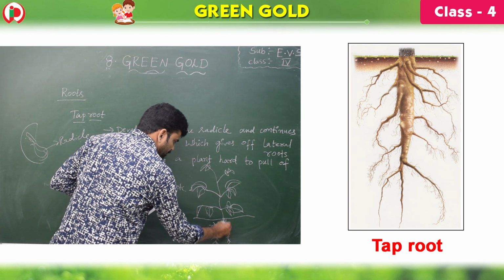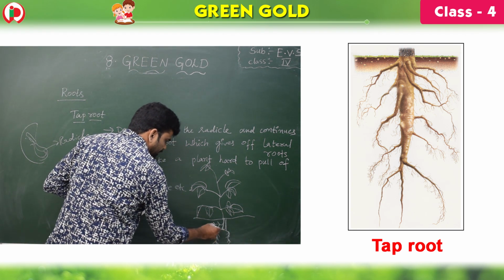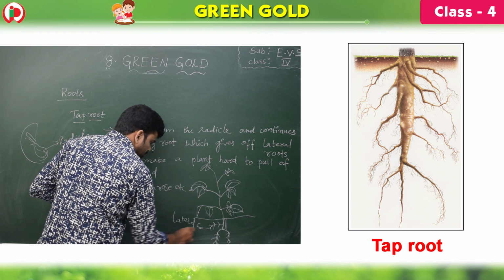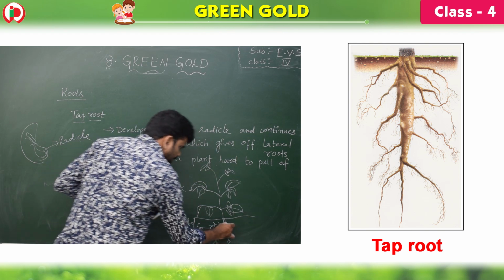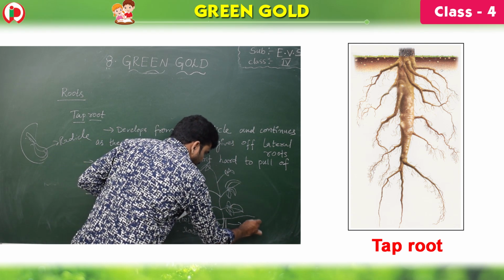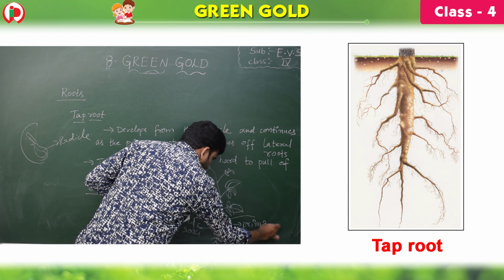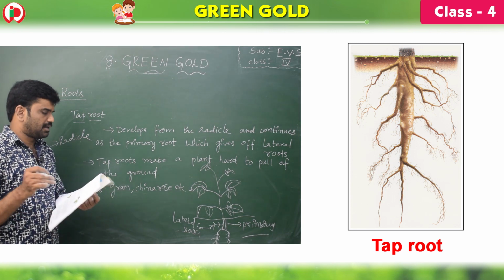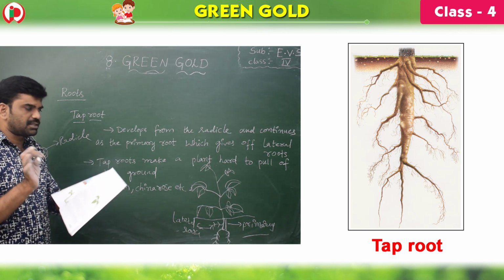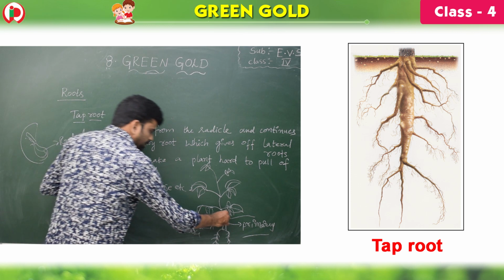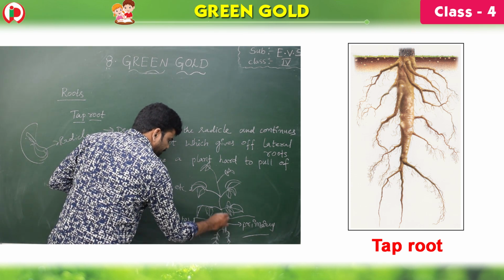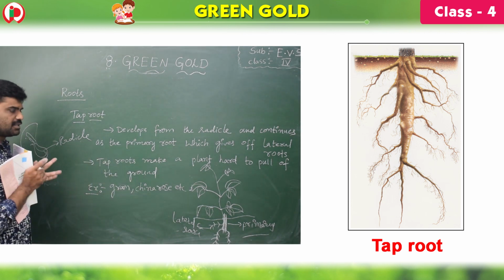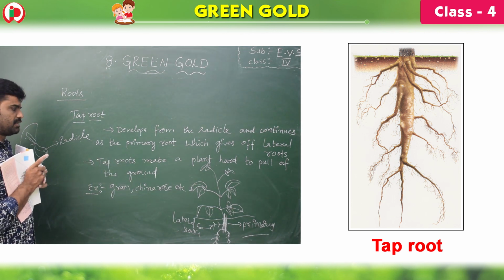This is the primary root, and these are the lateral roots. This primary root is absent in the fibrous root system. In the fibrous root system, slender and fiber-like roots arise, whereas here the main root, the primary root, is present. This makes the difference. The primary root is present in the tap root system, whereas it is absent in the fibrous root system.